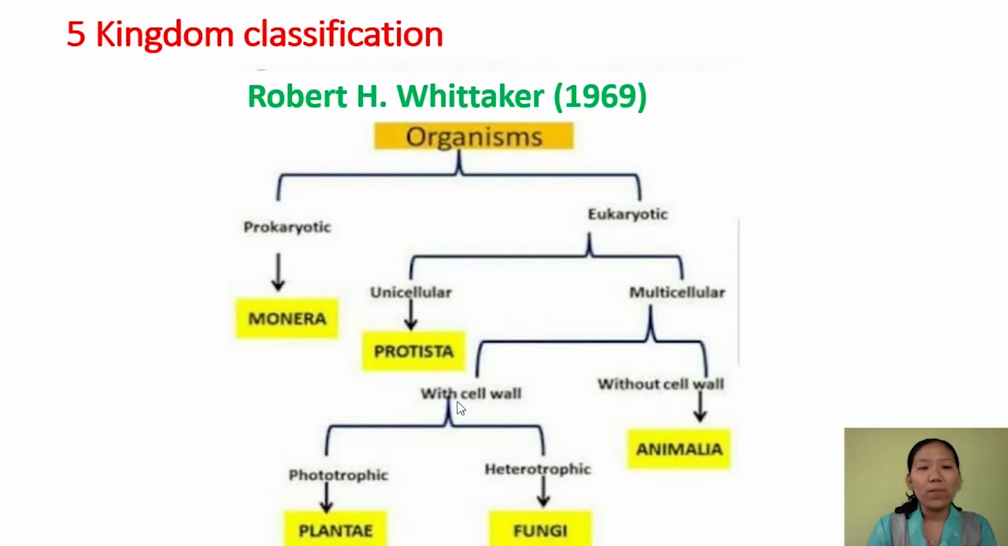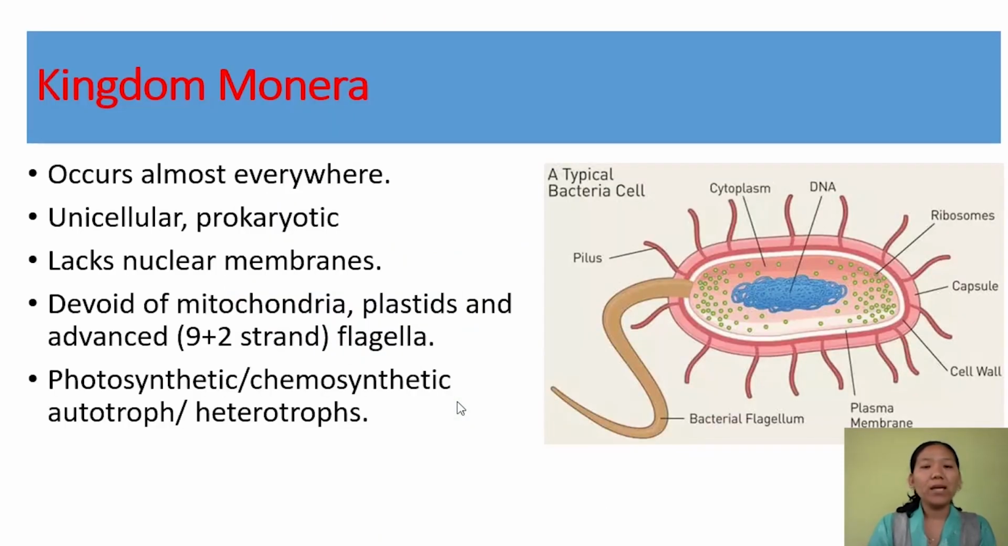So let us talk about each one of the kingdoms in detail. First is Monera. Kingdom Monera occurs almost everywhere. It occurs in unfavorable, or you can say extreme conditions also. It is present in air, water, land, soil, ice, or hot spring. So this group is present everywhere.